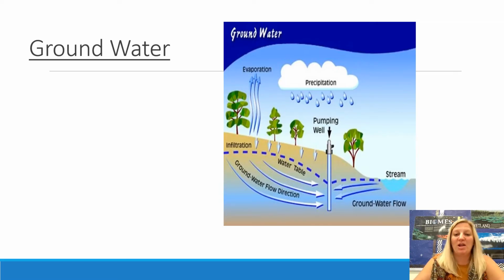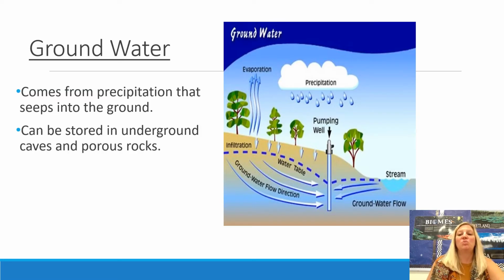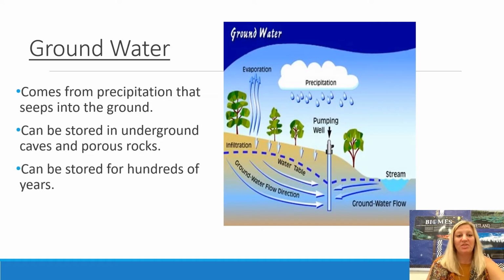So you get groundwater. And groundwater is probably the only one that you didn't know from here. Groundwater is literally water that's on the ground or underground. And this is water that isn't on the surface of the ground, but actually seeps down underground. So under the soil, below the soil. This is water that gets into the rocks, into caves, into porous rocks. This water is very important. This is where we would be digging if you were to dig a well. If you had a well on your property or well water, this is where well water comes from, is groundwater.